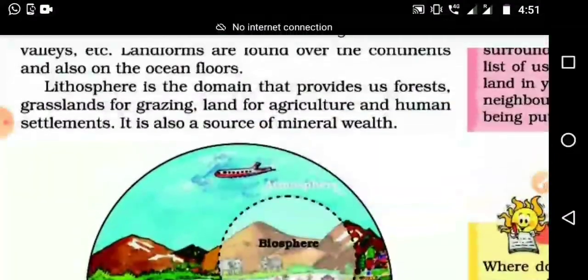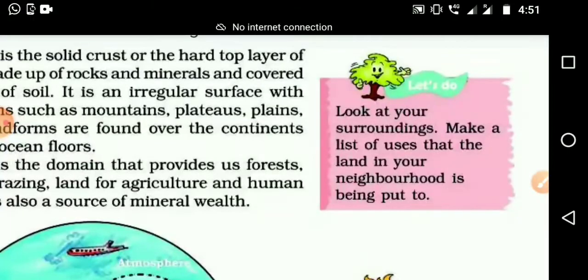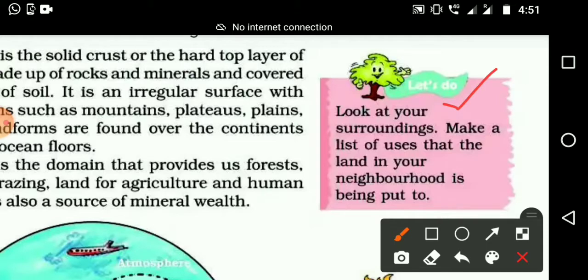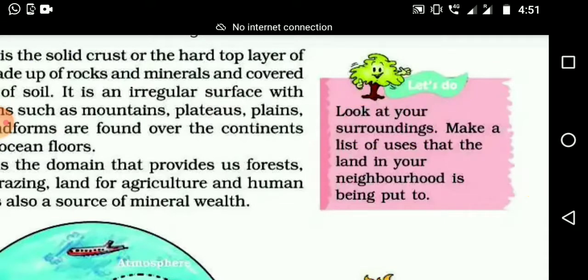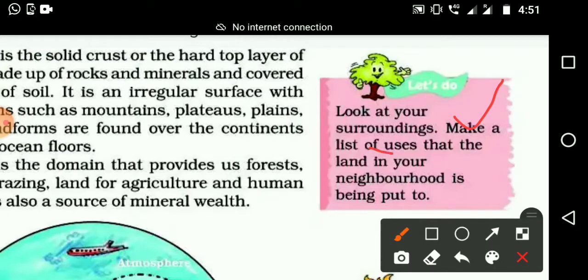Here on the right side one activity is given, that is what we should do. Look at your surroundings and make a list of uses to which the land in your neighborhood is being put. So we want to observe our surroundings, and after observing we want to make a list of uses of the land. For what all purposes do we use the land? We have already seen forest, agriculture, human settlement and minerals, like that.